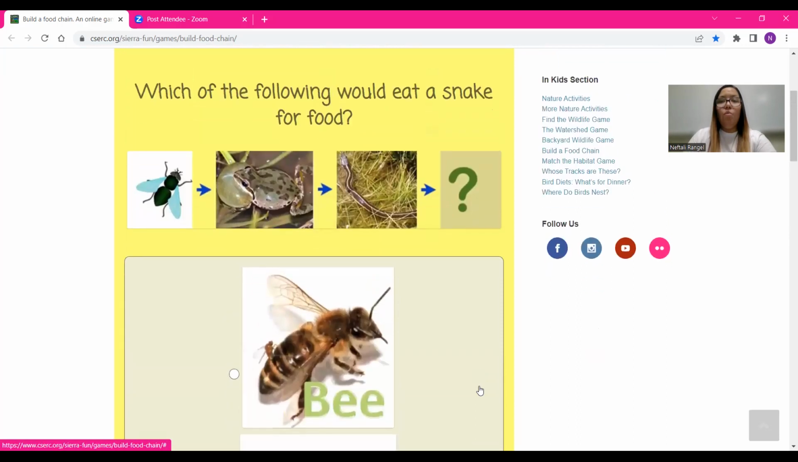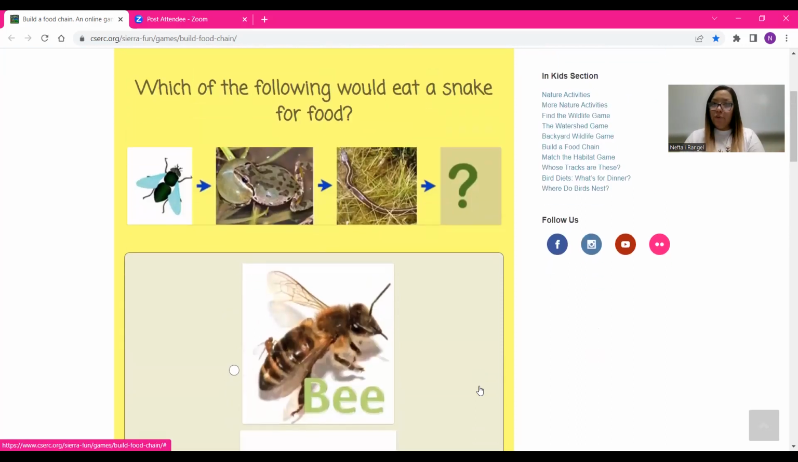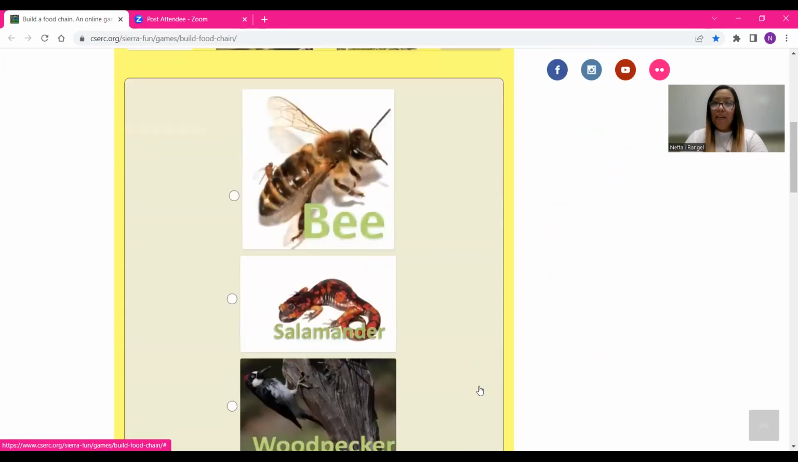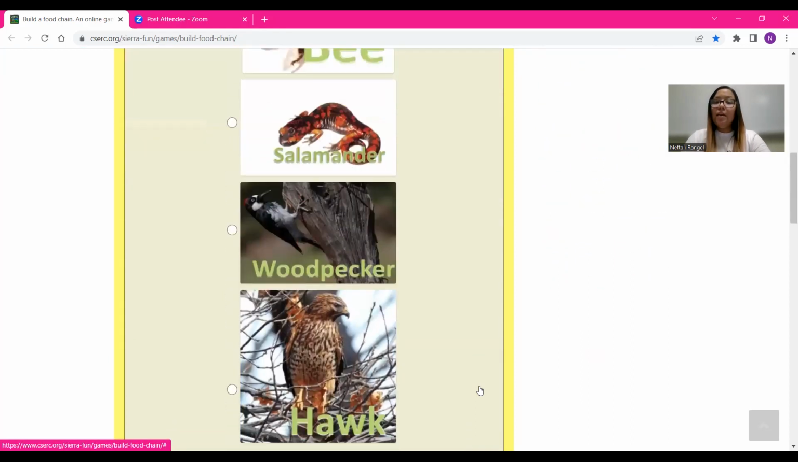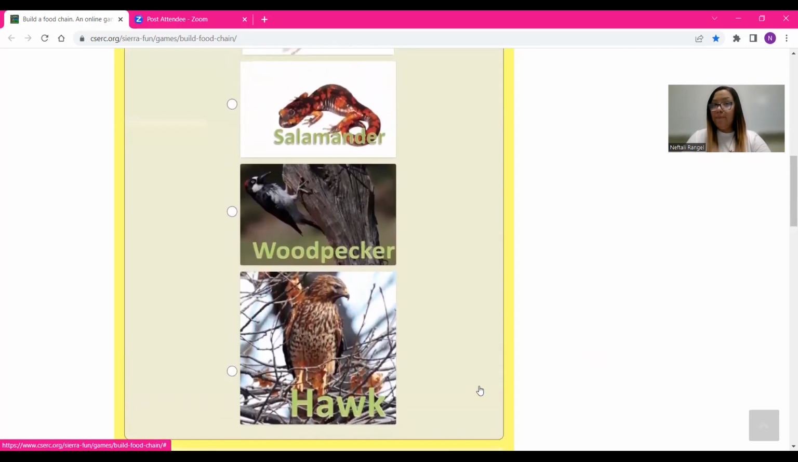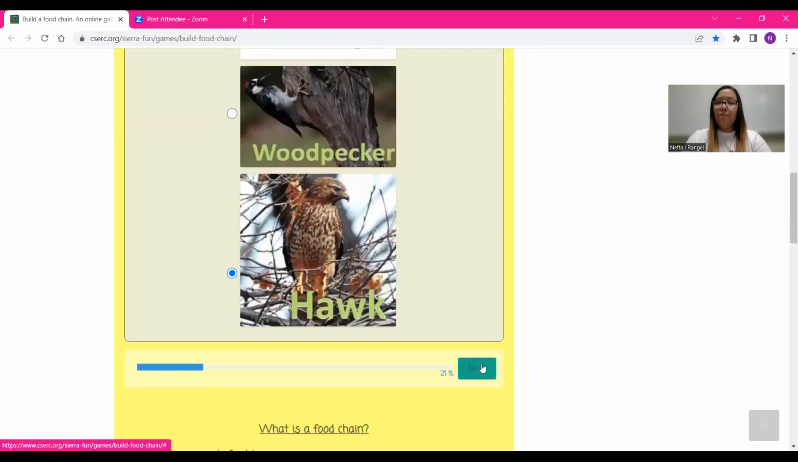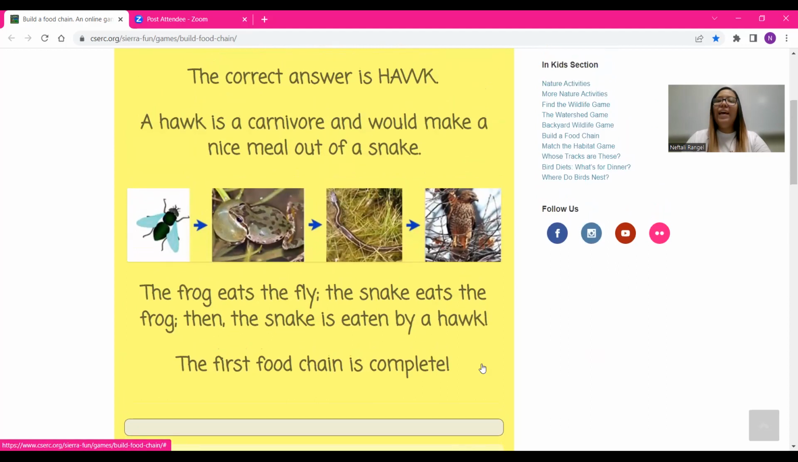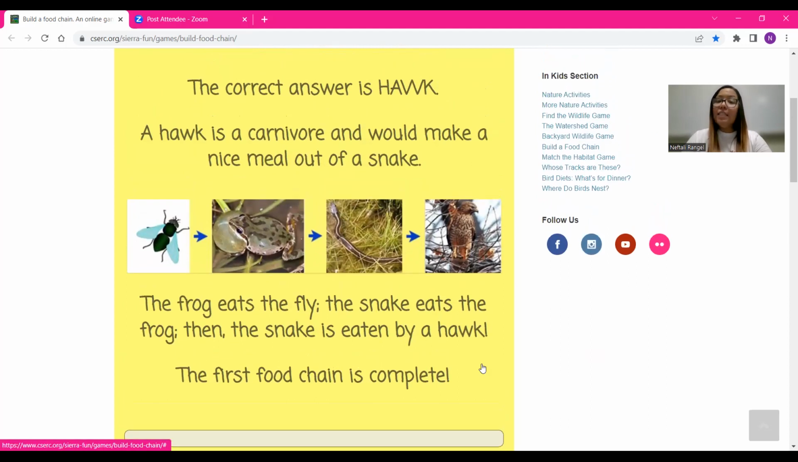Now, which of the following would eat a snake for food? Would a bee eat a snake? Would a salamander eat a snake? Would a woodpecker eat a snake? Or would the hawk eat a snake? I think it's the hawk. Let's check. The answer is hawk. A hawk is a carnivore and would make a nice meal out of a snake. So the frog eats the fly, the snake eats the frog, the snake is eaten by a hawk. That's the first food chain.